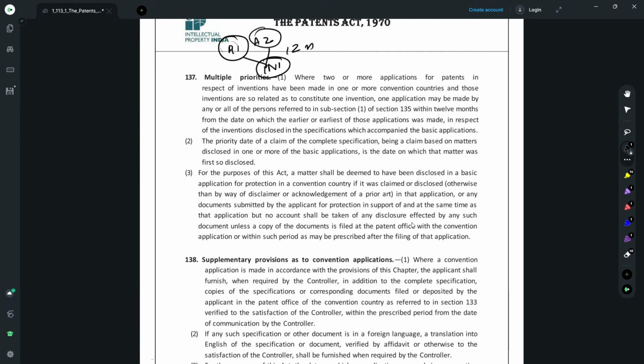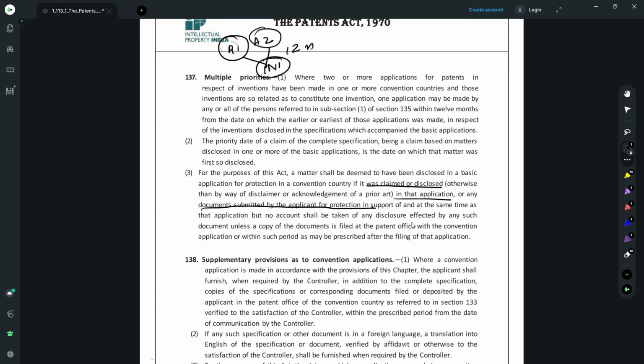Subsection 3 provides that any matter shall be deemed to be disclosed in the priority application only if it was claimed there or disclosed in that particular application, or in respect of any document that was submitted in the application for protection in the priority application.